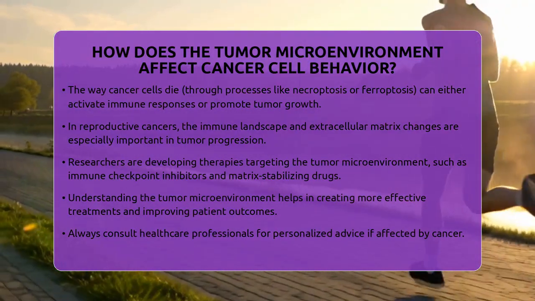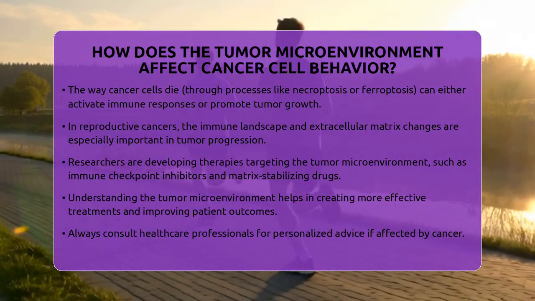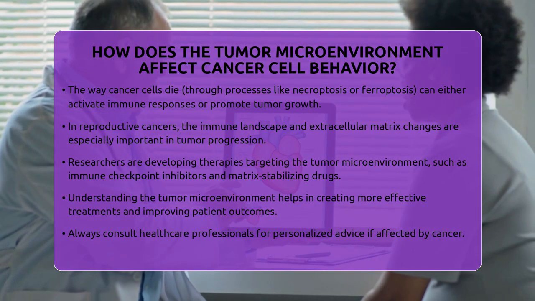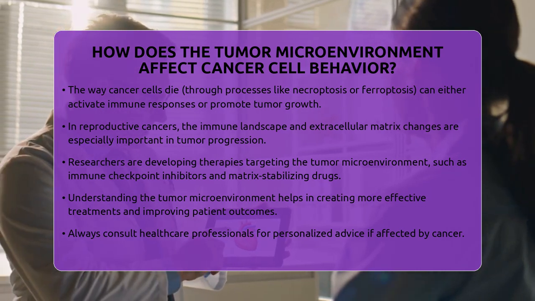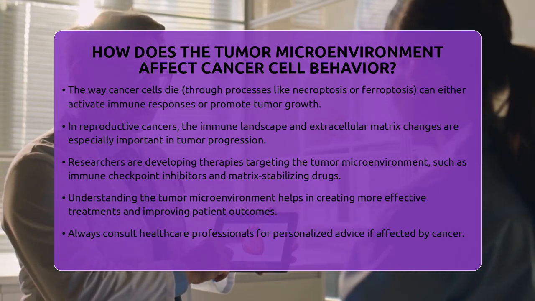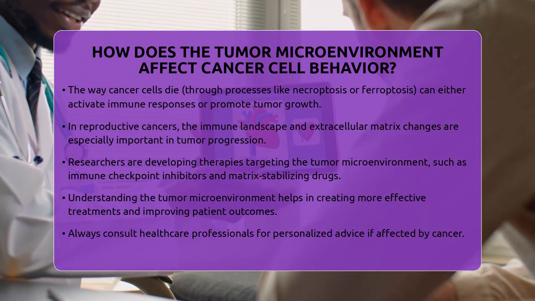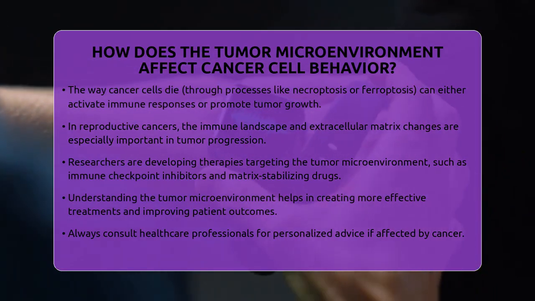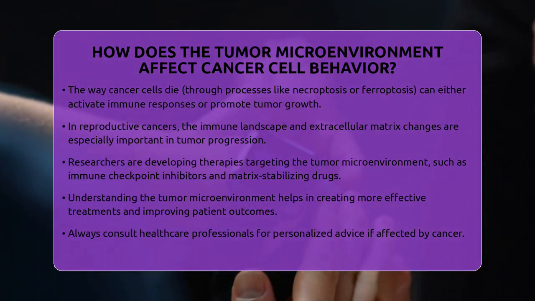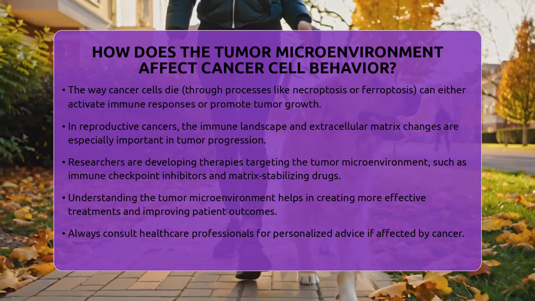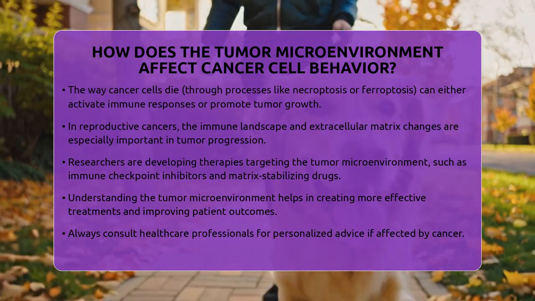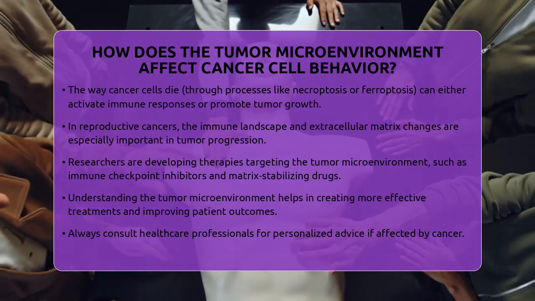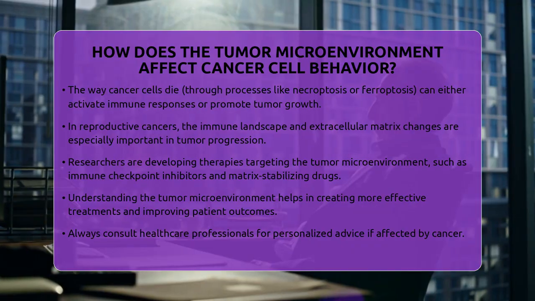In reproductive cancers like testicular and cervical cancer, the tumor microenvironment's immune landscape and extracellular matrix changes are especially important. They influence how quickly the cancer grows and how likely it is to spread. Researchers are exploring therapies that target these microenvironment components, such as immune checkpoint inhibitors to boost immune responses or drugs that prevent matrix breakdown. By understanding and targeting the tumor microenvironment, we can develop more effective treatments and improve patient outcomes.